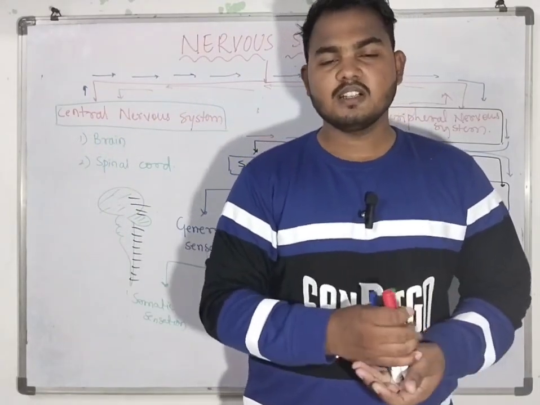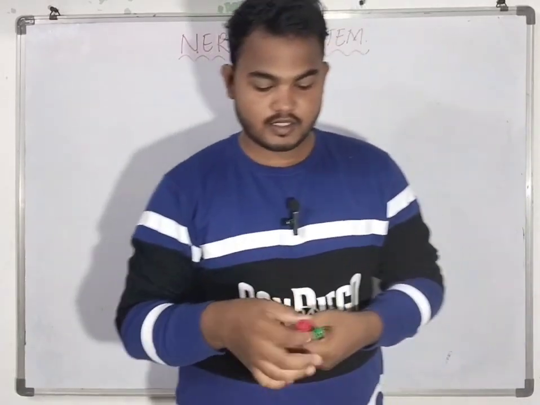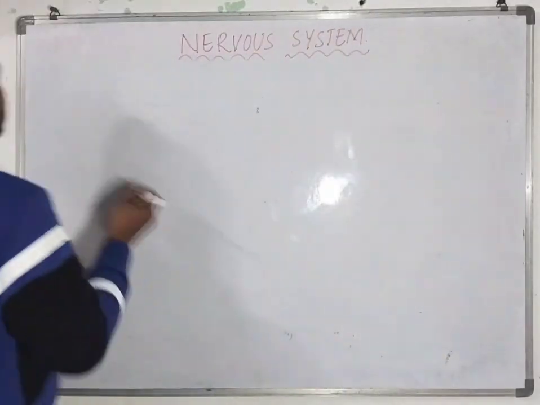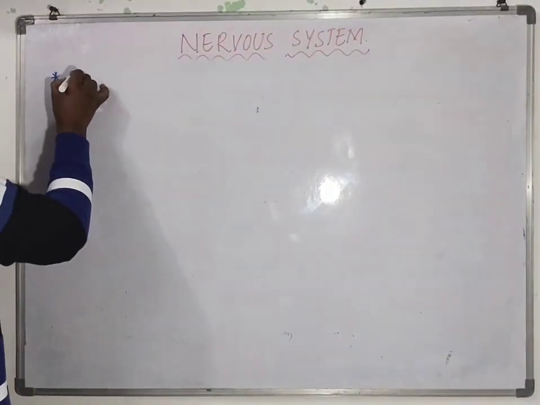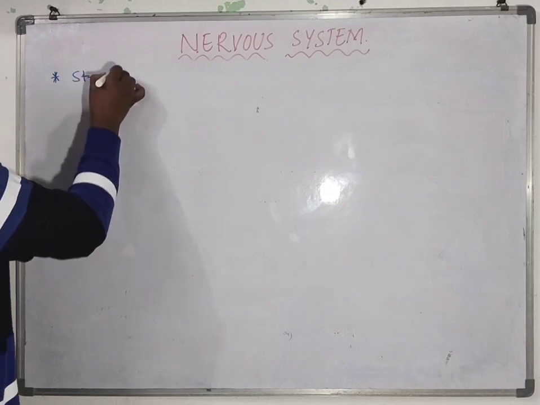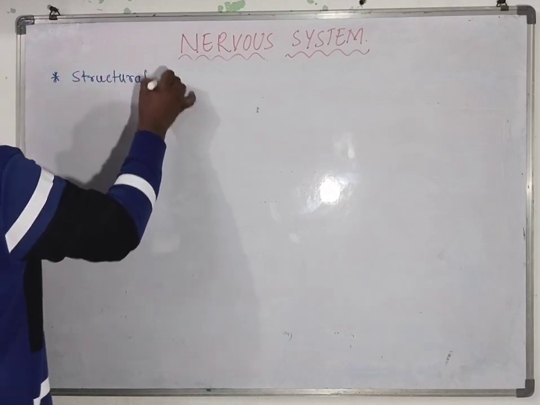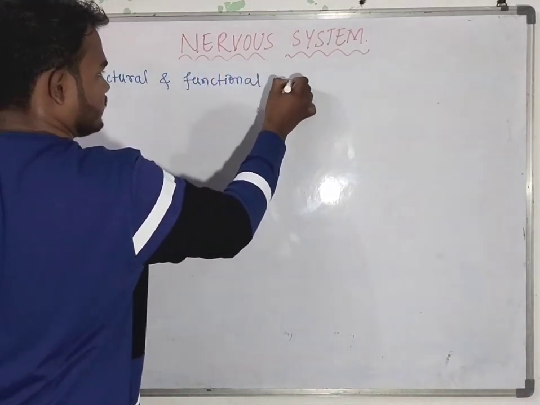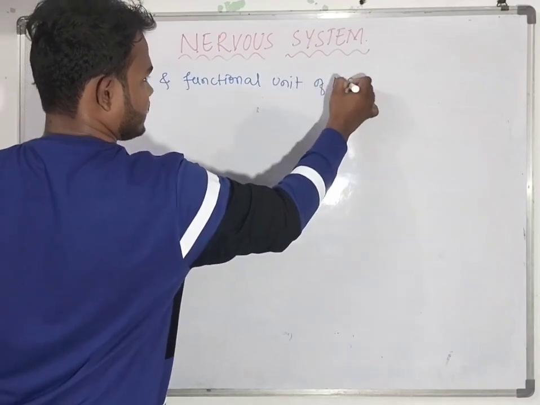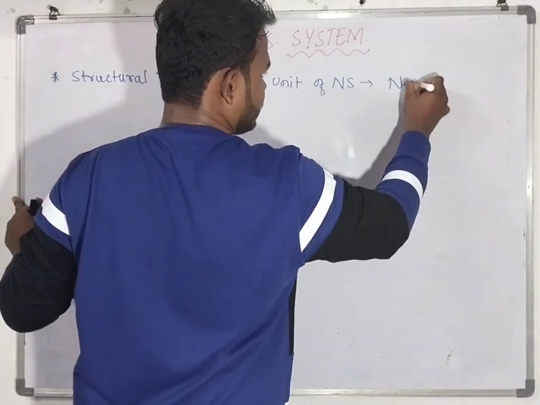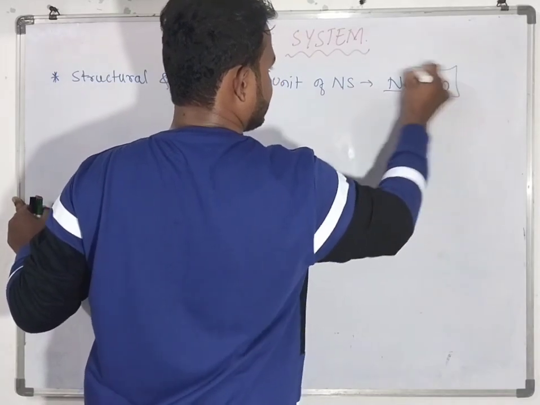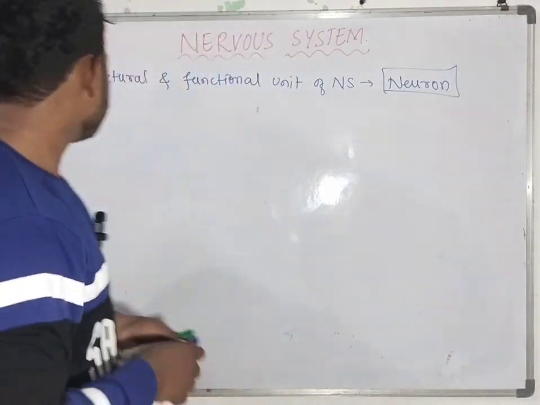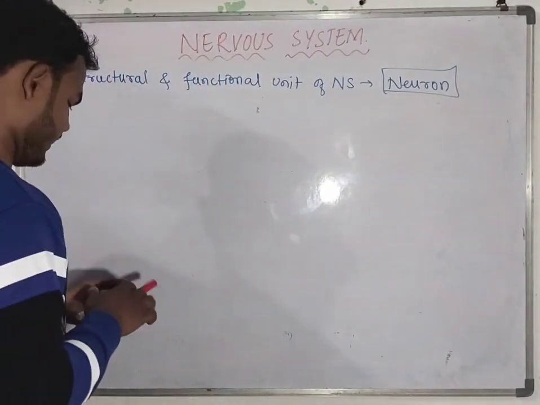Next we will see the cellular component of the nervous system. The structural and functional unit of the nervous system is the neuron. Okay, the neuron is the structural and functional unit. Next, what is this neuron exactly?